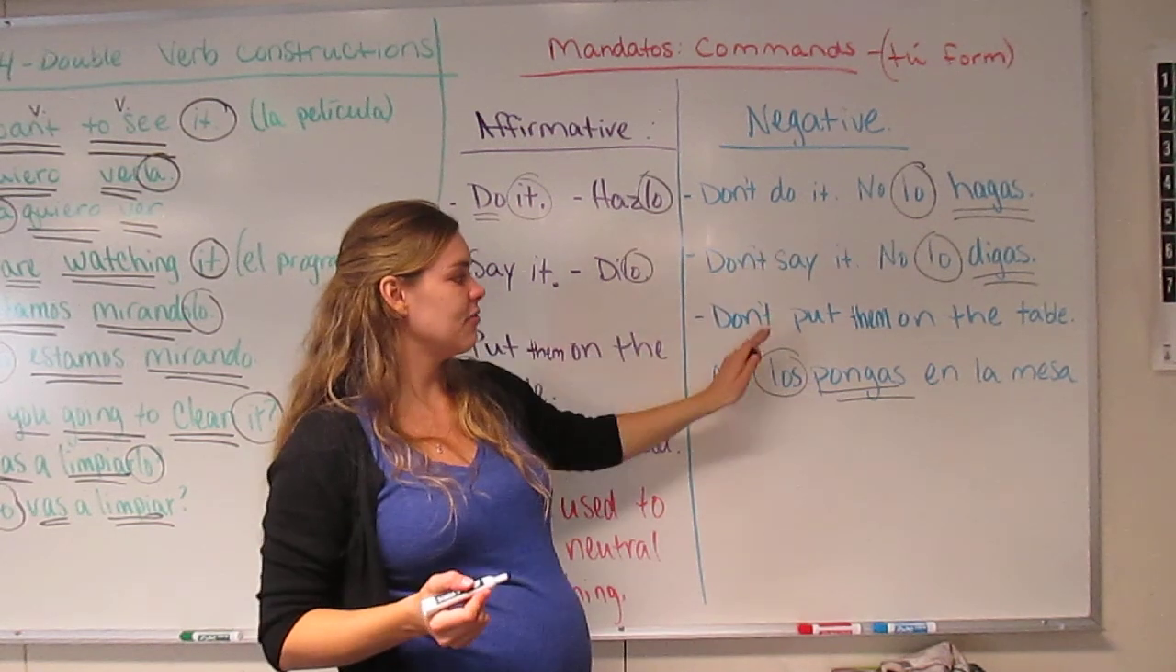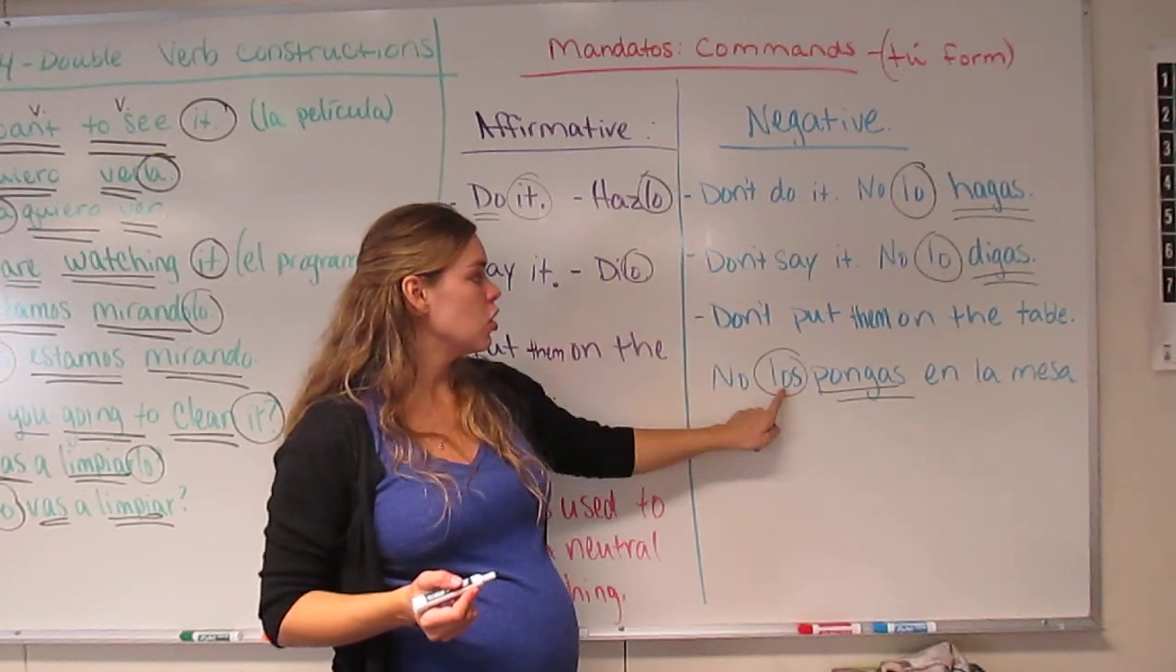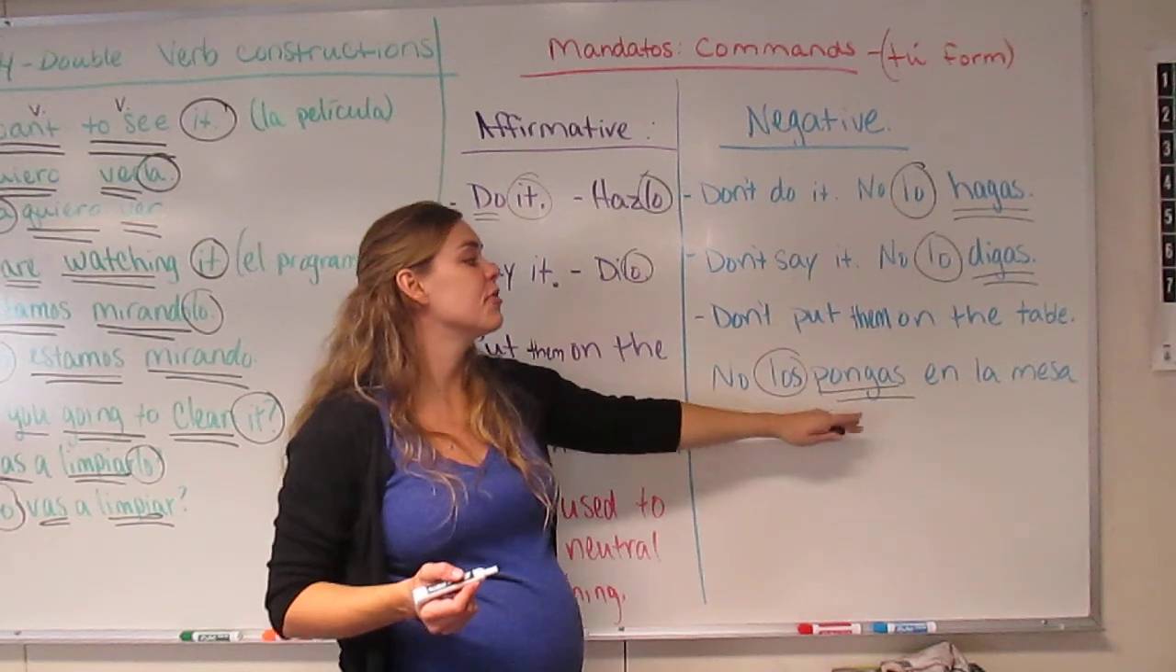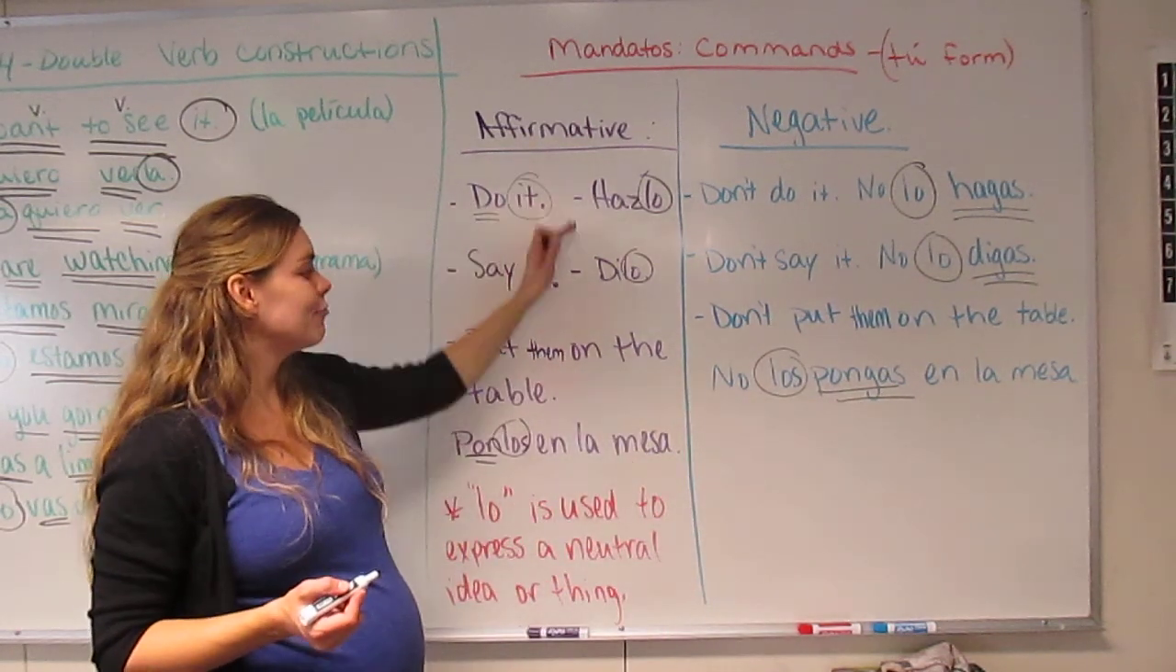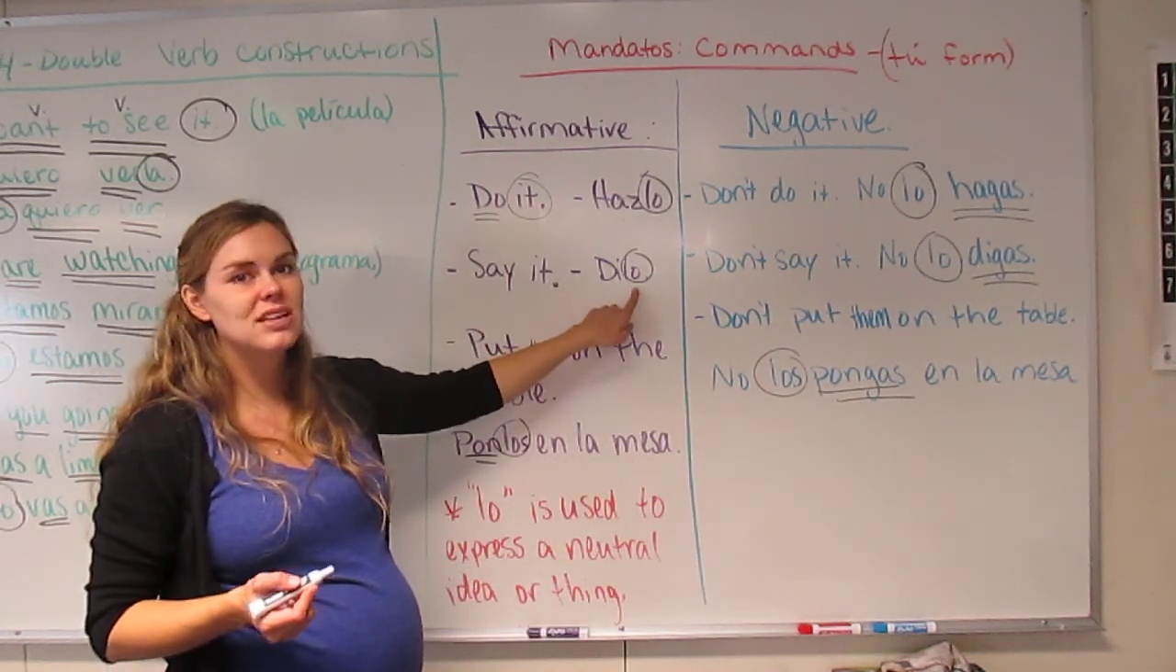You can see that in every single one of these sentences, the los or lo, the object pronoun, comes before the verb. Whereas in an affirmative command, the object pronoun goes after the verb and attached to it.